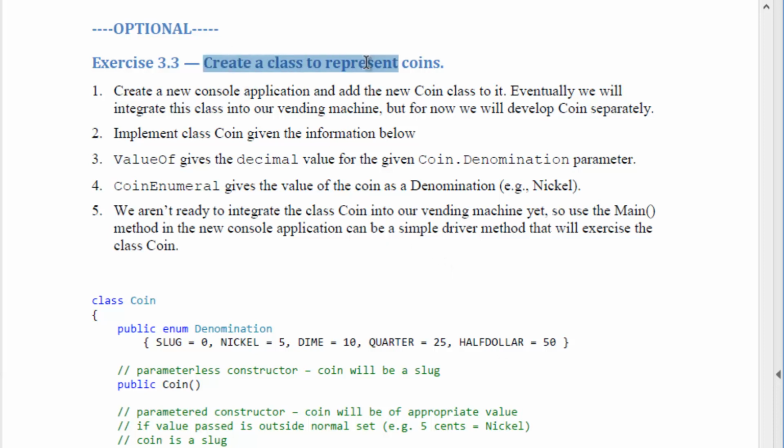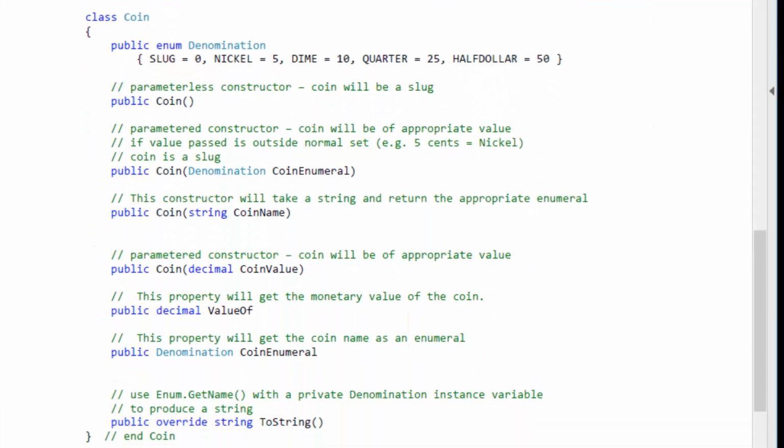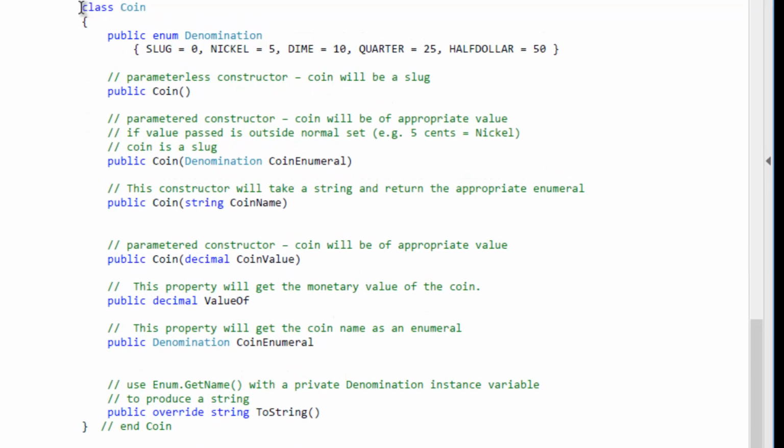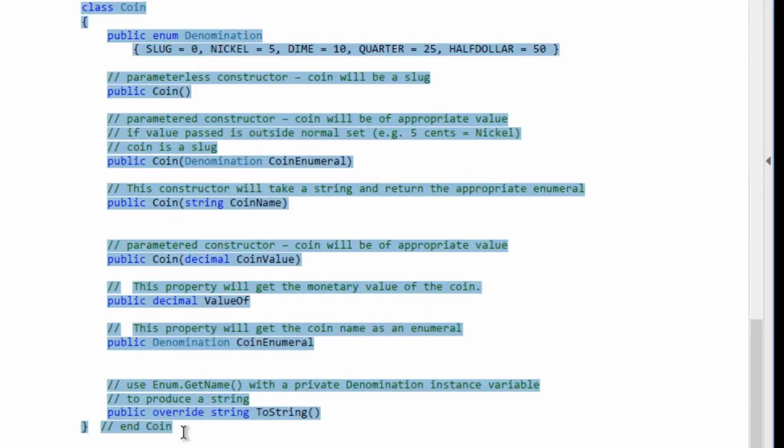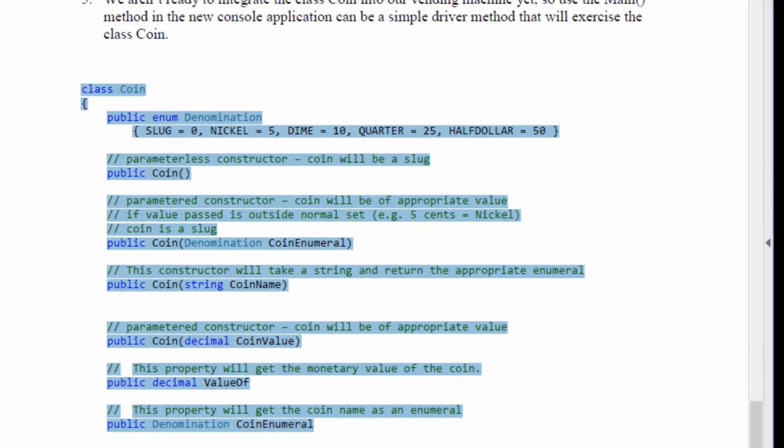So we're going to create a class that represents coins. And as we've done a couple of times before, I'm giving you the skeleton of that class so you can see the public part of it. So what you need to do is add an implementation for this class.